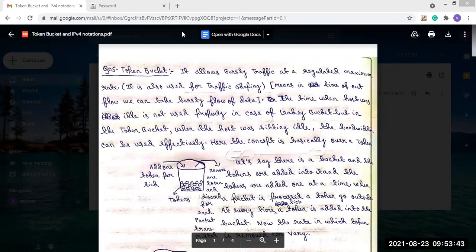Now why is this used? The time when the host was idle: in case of leaky bucket, that idle time is not used properly.